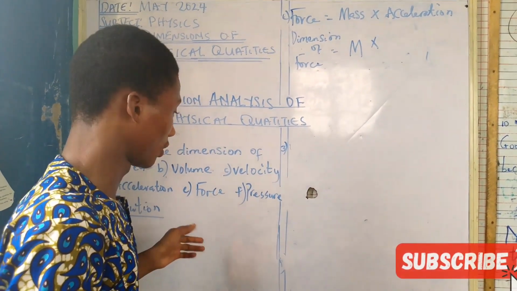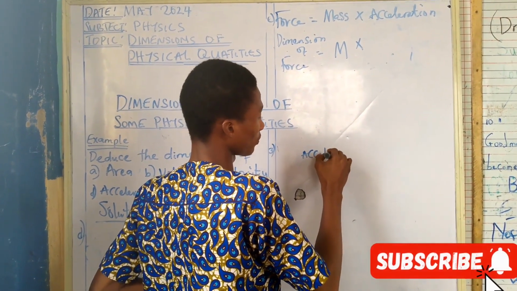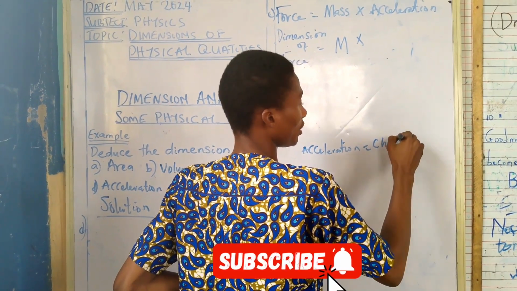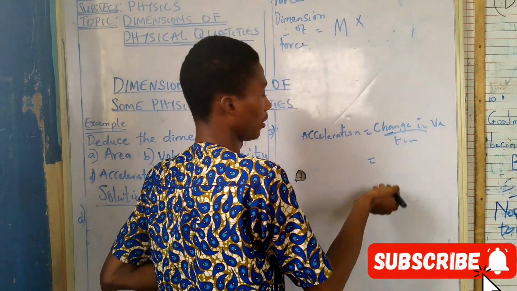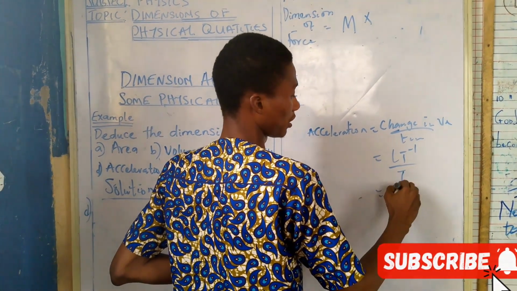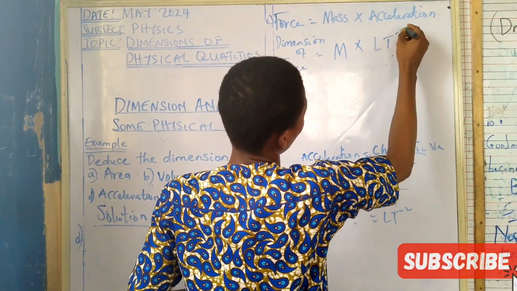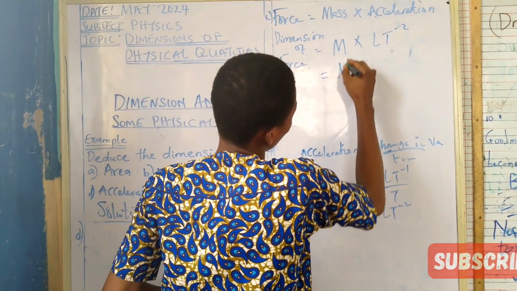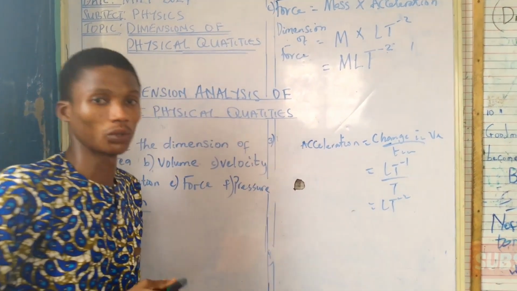We just did it not too long ago. Acceleration is equal to change in velocity over time, right? And for change in velocity, we have LT minus 1 over T. So acceleration is LT raised to power minus 2. In other words, the dimension of force is MLT raised to power minus 2.